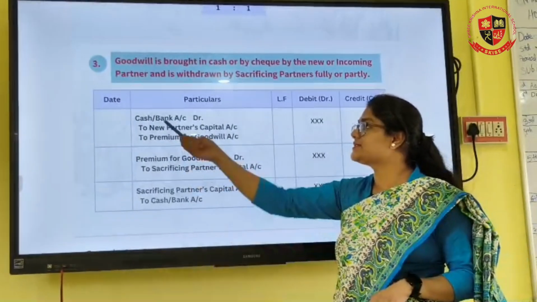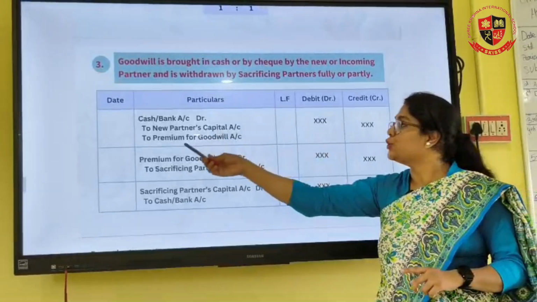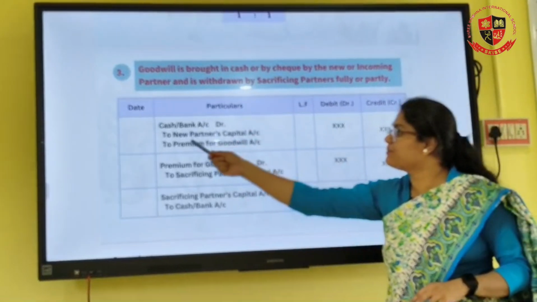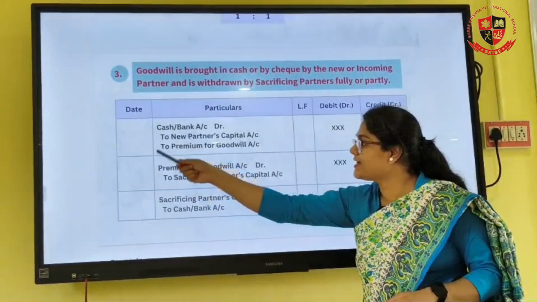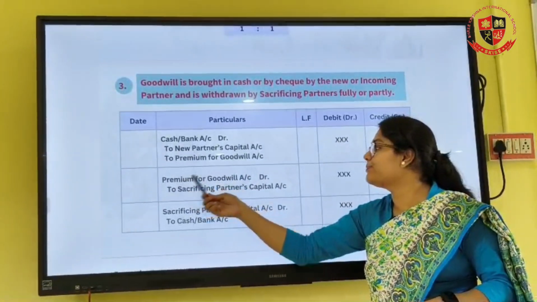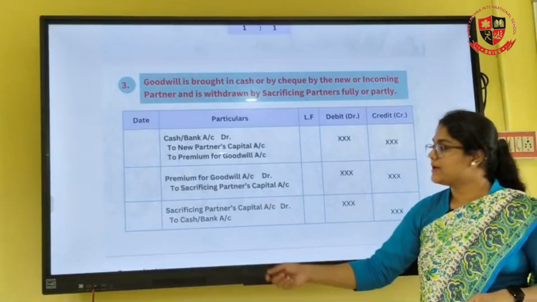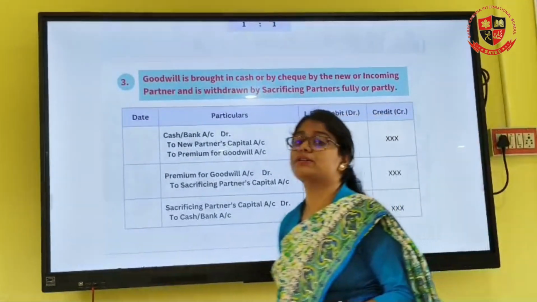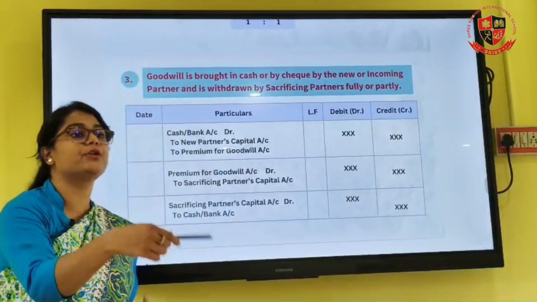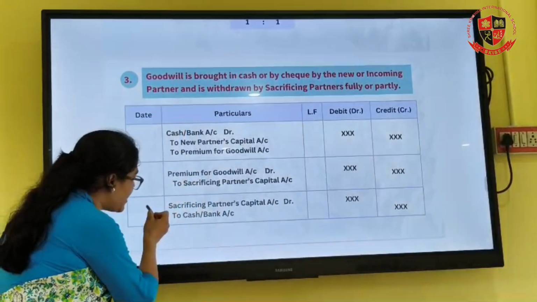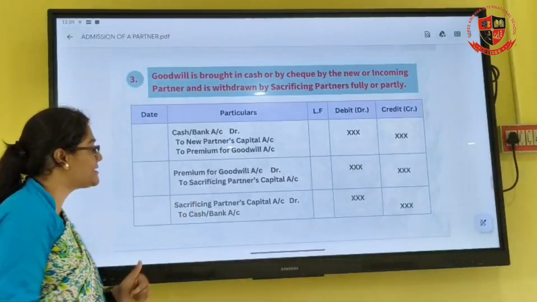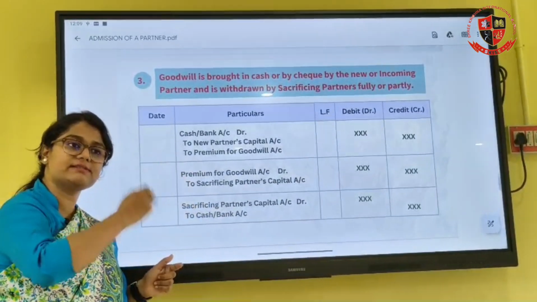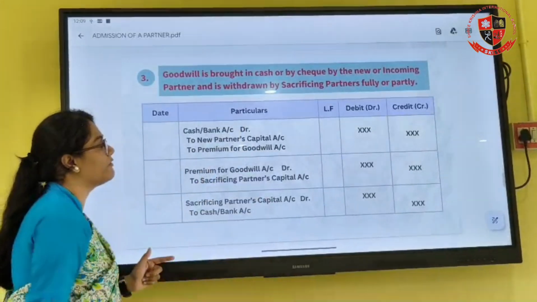So the first journal entry is the same: cash or bank account debit to new partner's capital account, to premium for goodwill account. Then this premium for goodwill, which is on the credit side, will come on the debit side, and it will be premium for goodwill account debit to sacrificing partners' capital account. Then what happens? The partners are going to withdraw the amount. So the sacrificing partners will come on the debit side and to cash, because cash is going out of the business. Debit what comes in, credit what goes out. So cash is going out of the business.